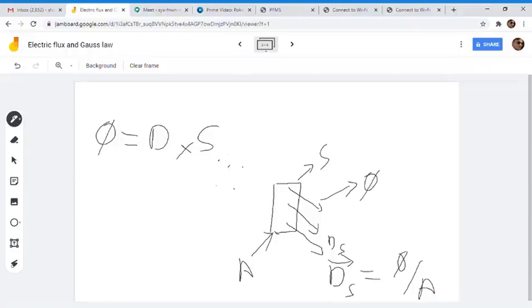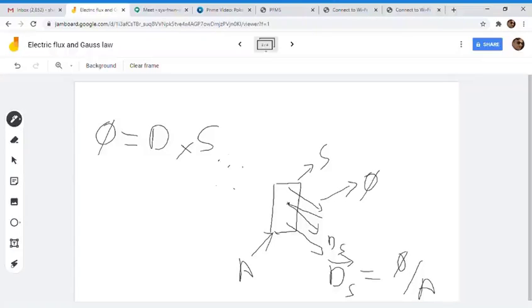But this surface can be termed as a vector. It will have magnitude as the surface area, and the direction as the normal line to this.